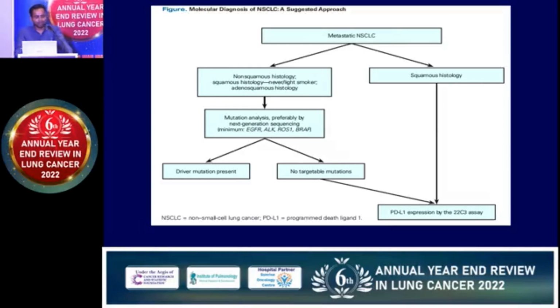NGS is a testing where they do almost 52 or 200 or 1000 gene panel all together, so that the tissue wastage gets prevented, and reports are also available in fairly rapid time. And if any driver mutation is present, we treat this patient with the targeted therapy. If any targeted driver mutation is present, then we see a PDL1 to decide immunotherapy.